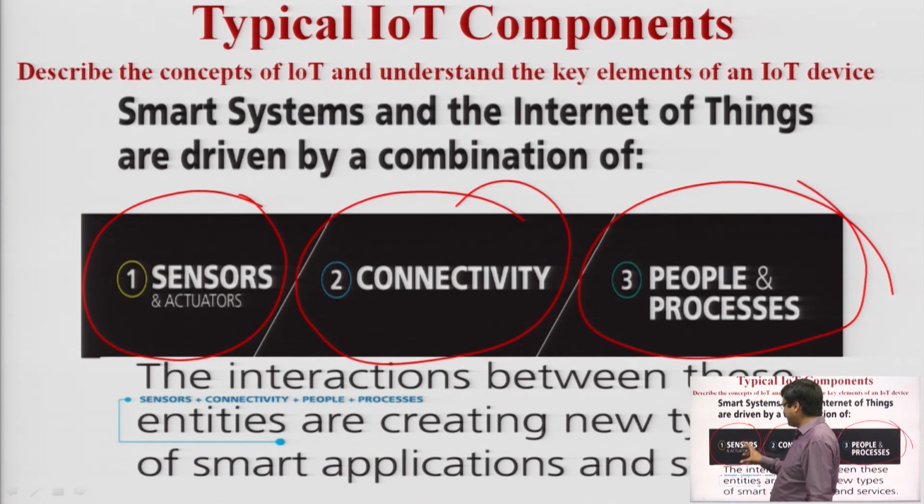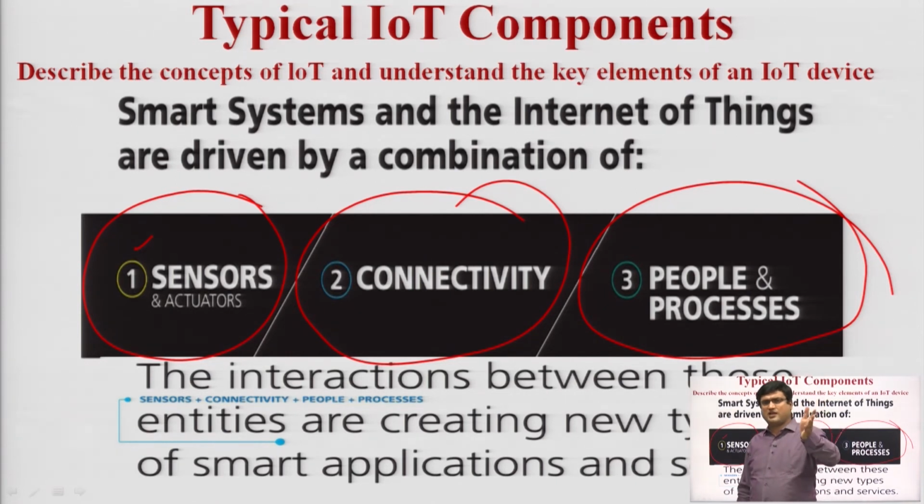So why are sensors and actuators in the first position? Because in IoT we are deploying hardware, and in the first phase of the hardware there are sensors, because we need to collect the data from the environment. We are deploying the IoT devices, and we get the data from the environment through the sensors. So what are the sensors doing?